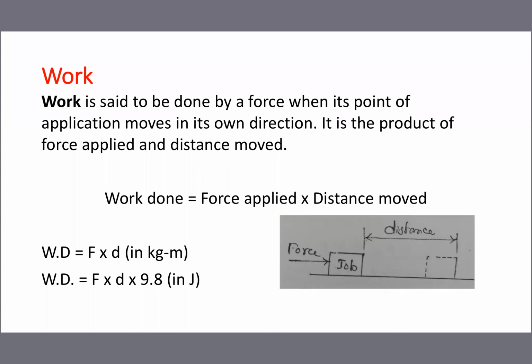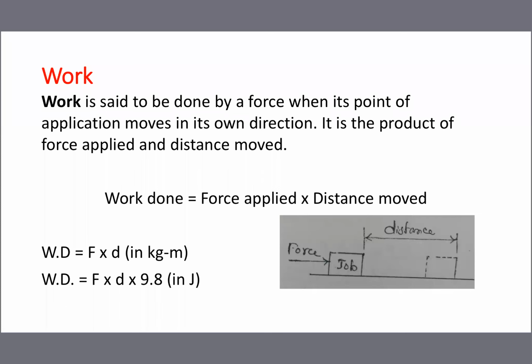Why are we multiplying with 9.8? Actually, we are converting the kg value into Newton. Everybody knows, I think, 1 kg is equal to 9.8 Newton. That's why we multiply with 9.8. So the formula for work done is force into distance.